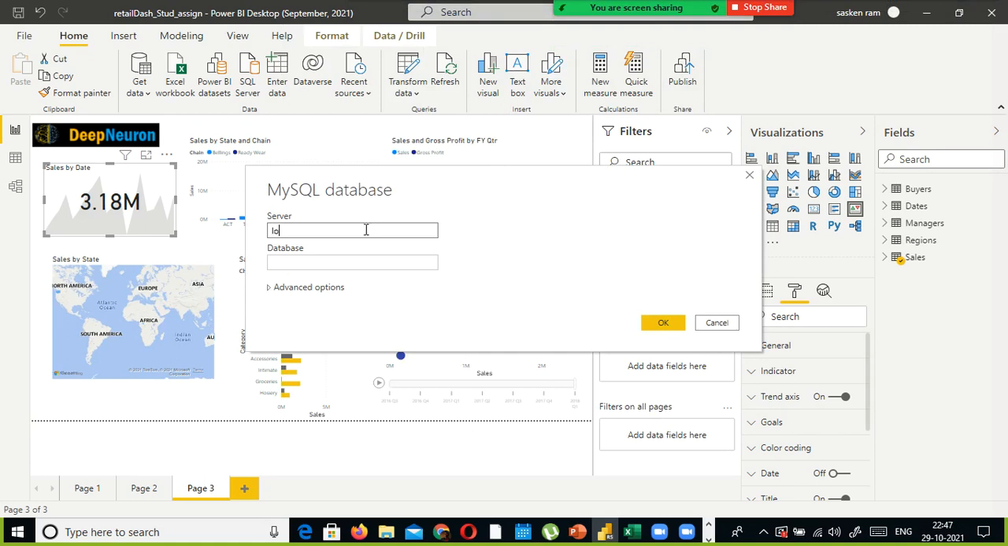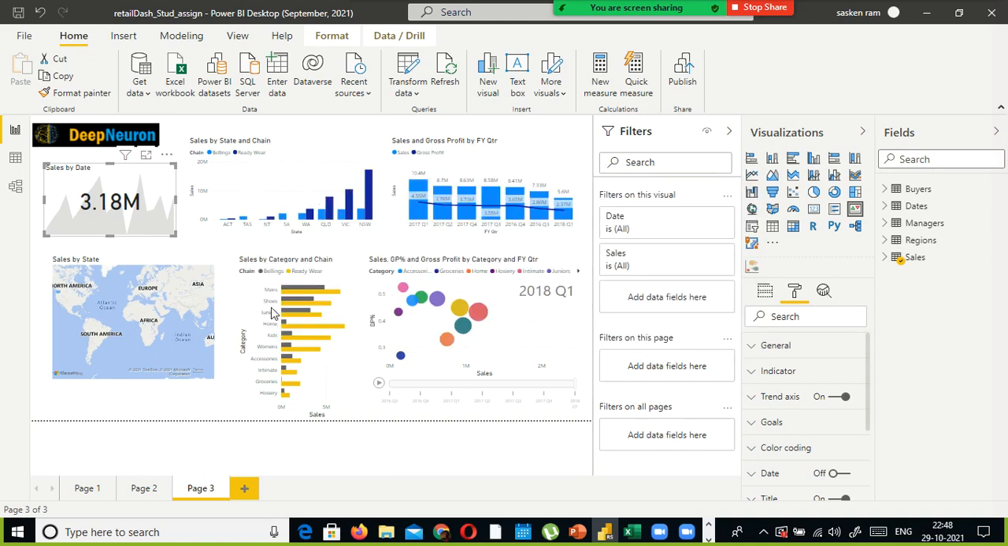you need to give the server. In my case, I have installed it in my system. In your case also, you are supposed to install it on your system. And the database is an option, I think. Here you need to give retail or something like that. You should know the database name also.